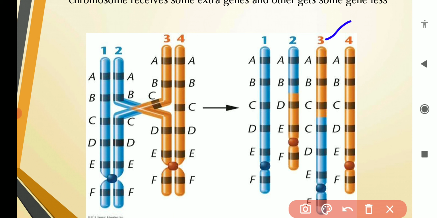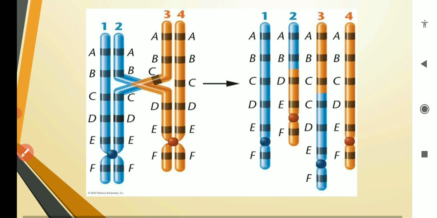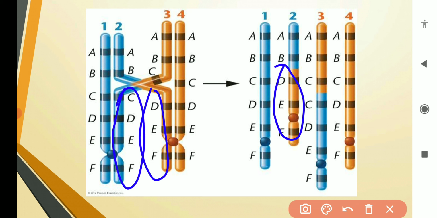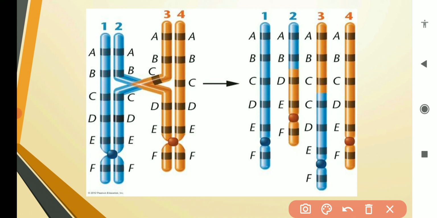That's why this is unequal crossing over, because this is the long segment and this is a shorter segment which is going to transfer. Or we can see it like this: this DEF is going to transfer here, and this long CDEF DNA segment is going to transfer here. So both ways we can explain that it is unequal crossing over.